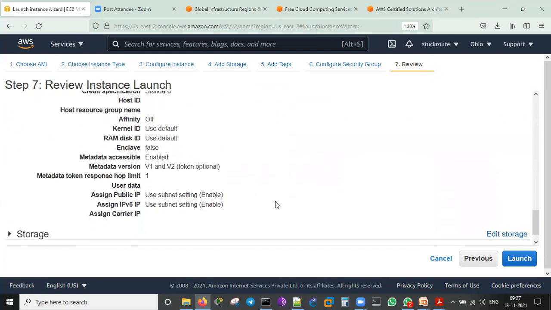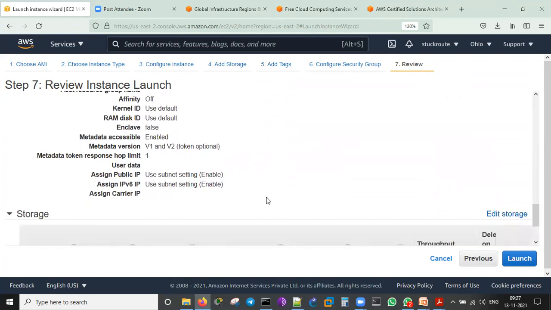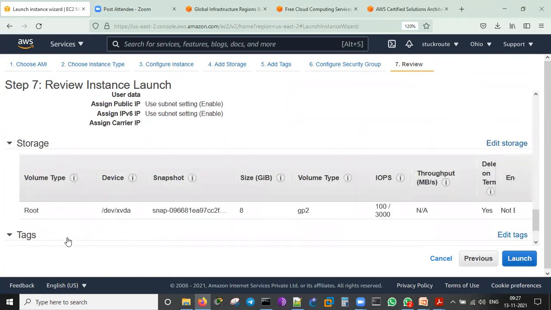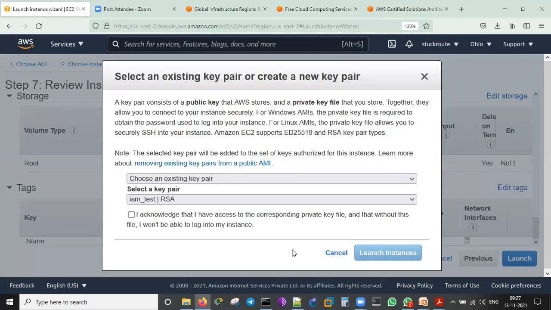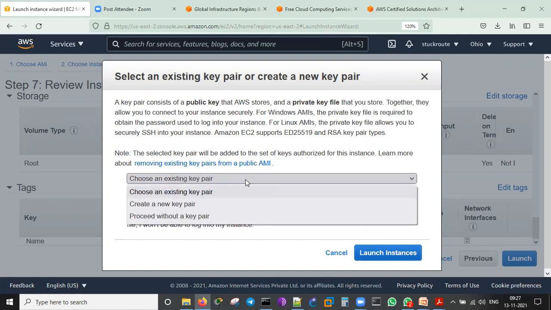Instance details, the 8 GB storage, and the tags, where I gave the name for the server. I can click launch. While launching, it will ask me for the key information. We can create the key. I would like to tell you, please create one key and maintain that key always. A key is nothing but like a password. To log in, we need to create the key. I just need to acknowledge, because I already created a key. So I'm choosing an existing key pair. Otherwise, I can create a key.